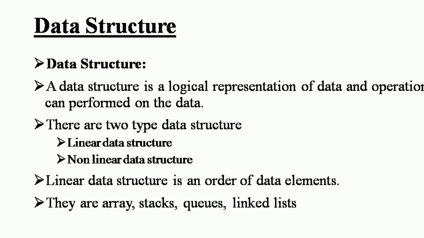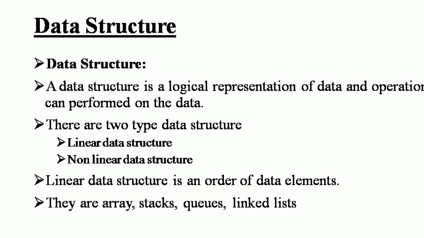A linked list is a collection of elements called nodes. Each node contains two parts: the data part and the link part. You can already see this in the second point.